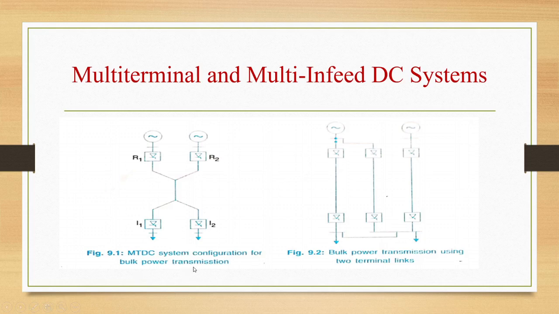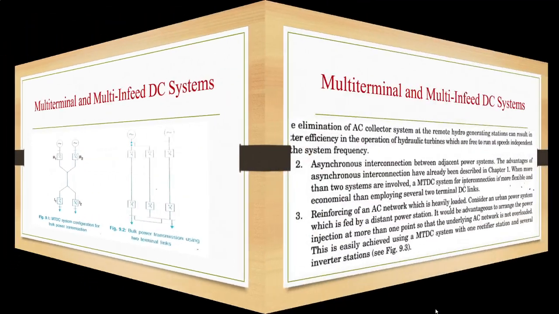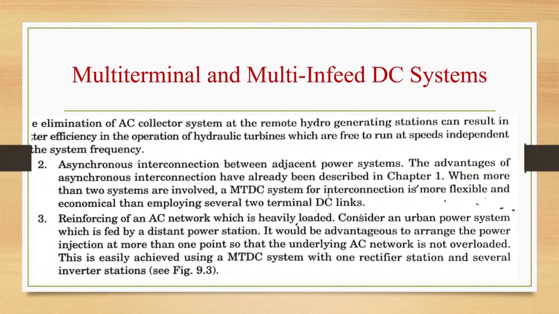So this could result in extra cost for the converter stations and lines, and additional power losses due to the increased number of conversions. The elimination of the AC collector system at the remote hydro generating stations can result in better efficiency in the operation of hydraulic turbines, which are free to run at speeds independent of the system frequency.